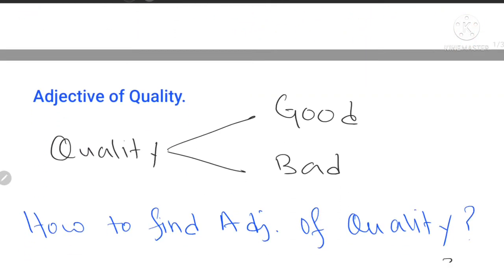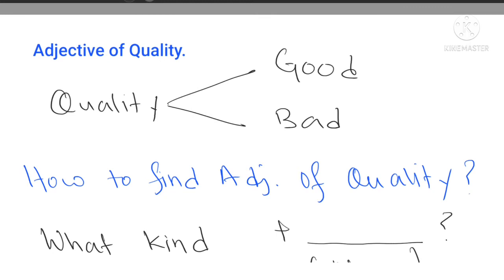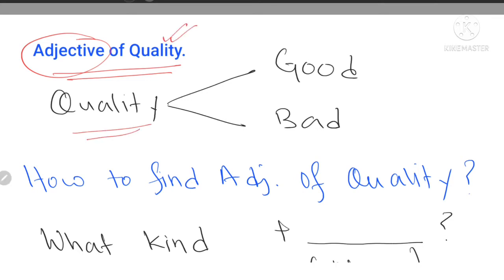Now, adjective of quality क्या होता है? What is adjective of quality? So first of all, we have to know what is adjective. Adjective वो word होता है जो noun के बारे में बताता है. It describes a noun. It tells about the noun. अब वो quality बताता है noun का. Quality. Now, I'll keep it very simple.